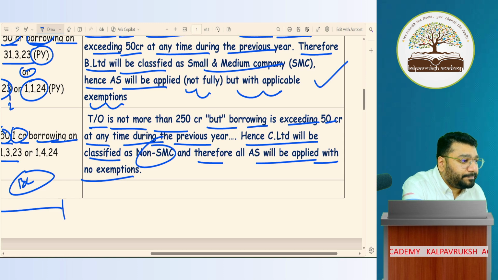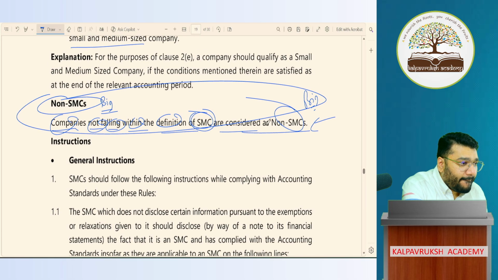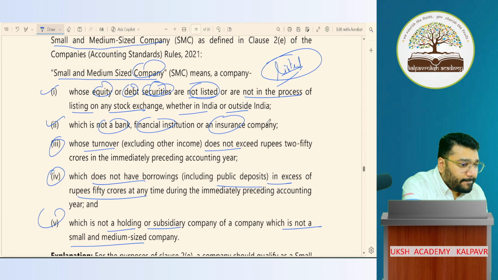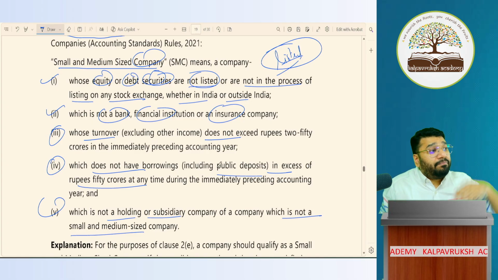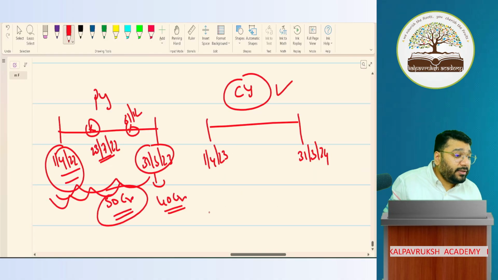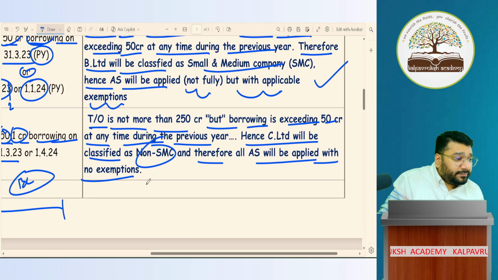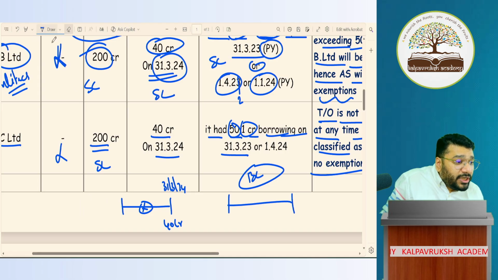Okay, not okay. No, they're not talking about the preceding to preceding year. They're talking about the immediately preceding accounting year. I'm so sorry. I should check only the previous year, not the year before that. Immediately preceding previous year.